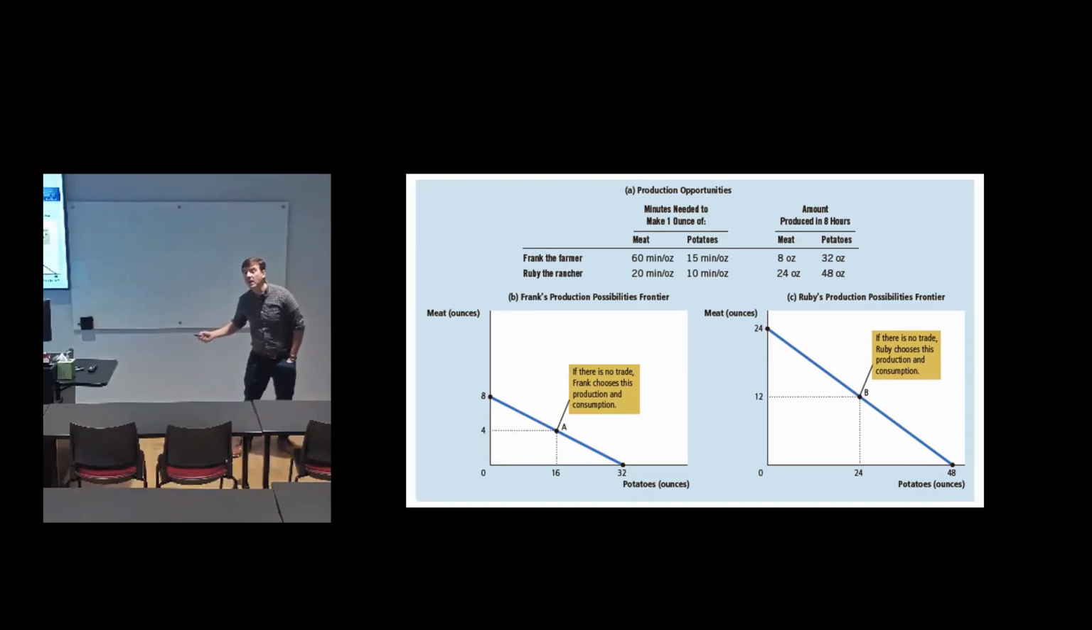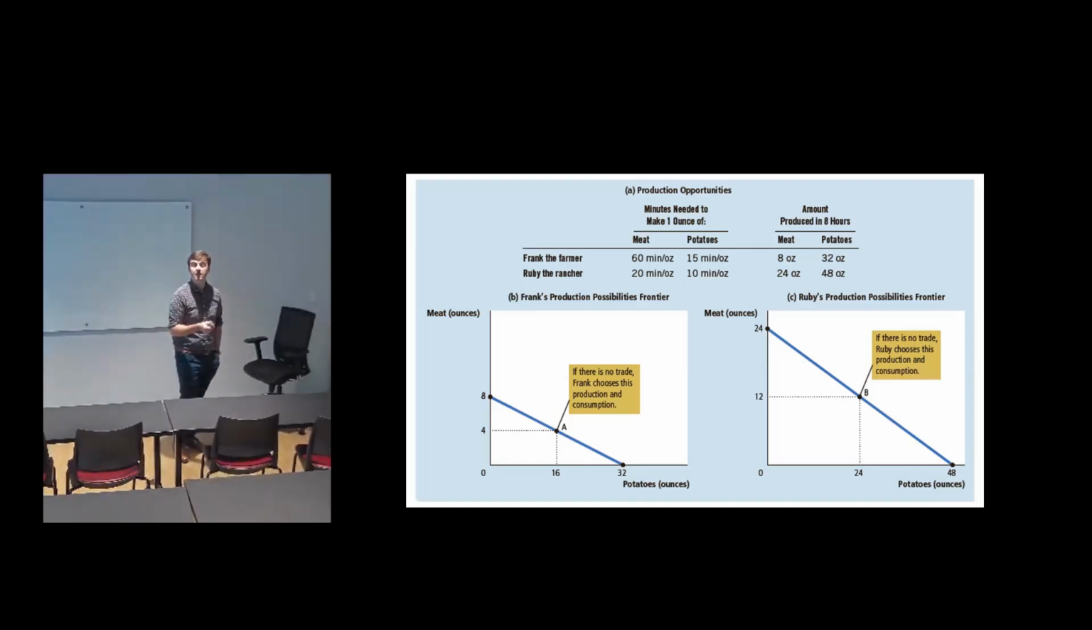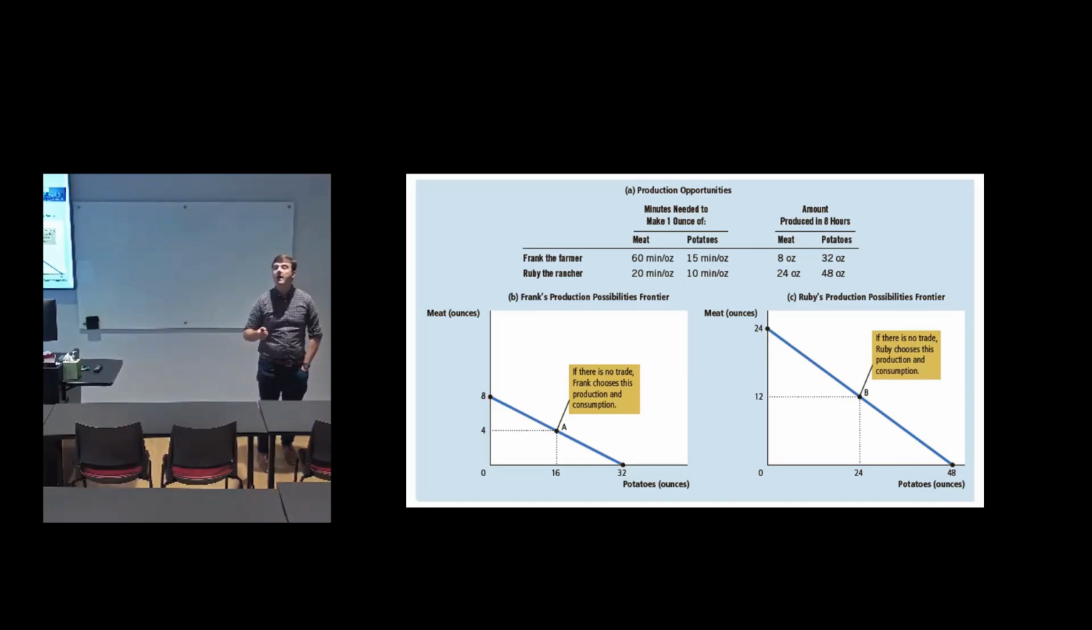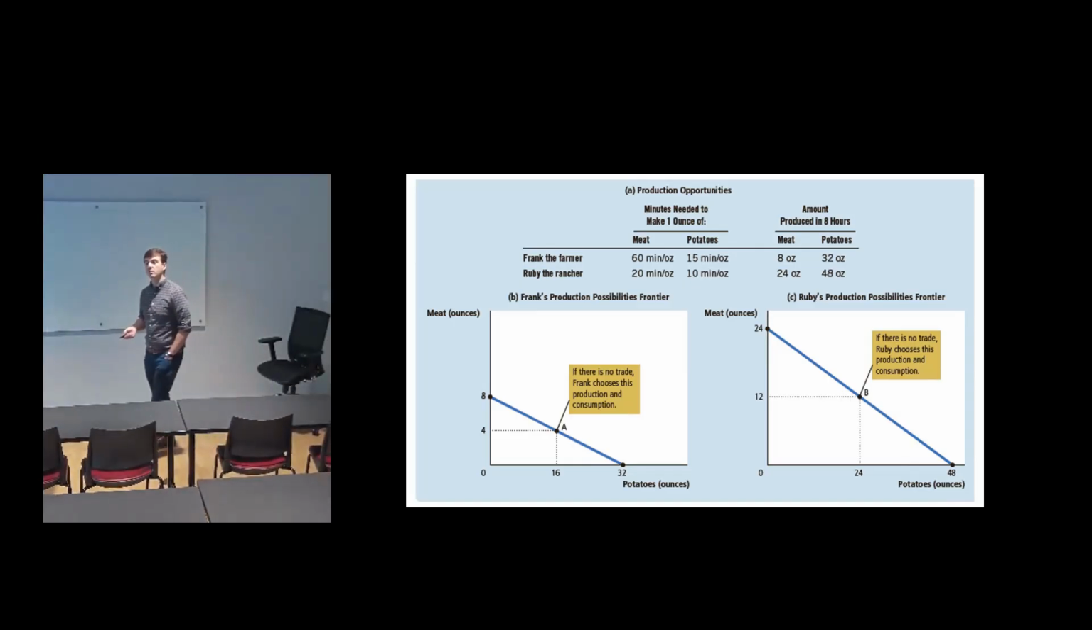So if Frank only makes meat, he can make 8 ounces. That's the y-intercept. And if he only makes potatoes, he can make 32 ounces. If Ruby, the one on the right, makes only meat, she can make 24 ounces of meat. And if she only makes potatoes, she can make 48 ounces.